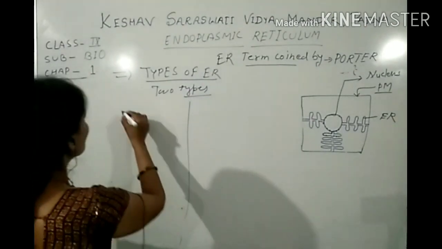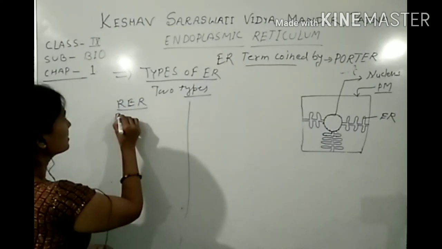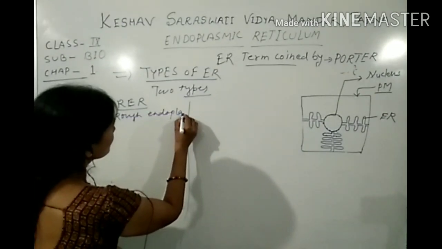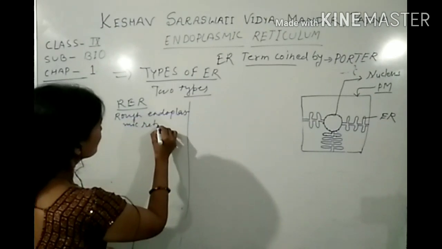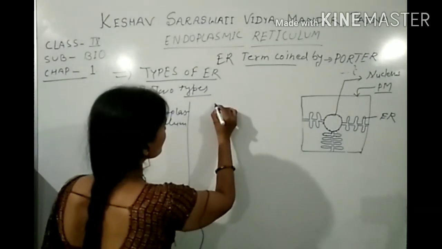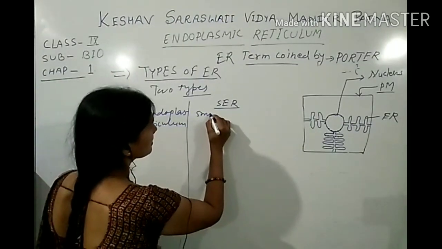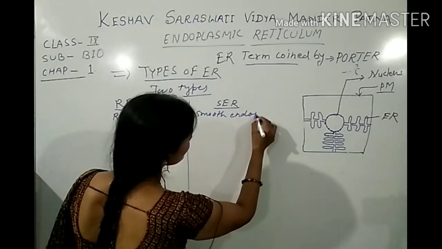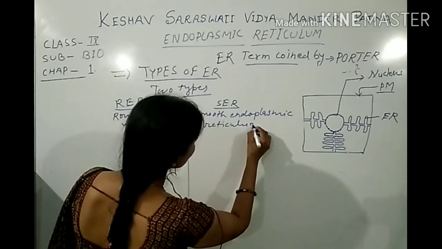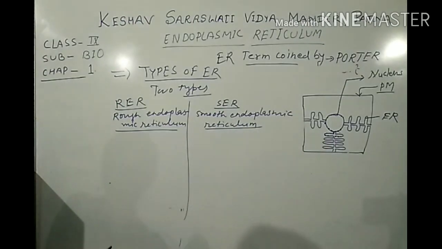First one is RER, which means rough endoplasmic reticulum. And the second type is SER, S for smooth, smooth endoplasmic reticulum. Smooth endoplasmic reticulum and rough endoplasmic reticulum.